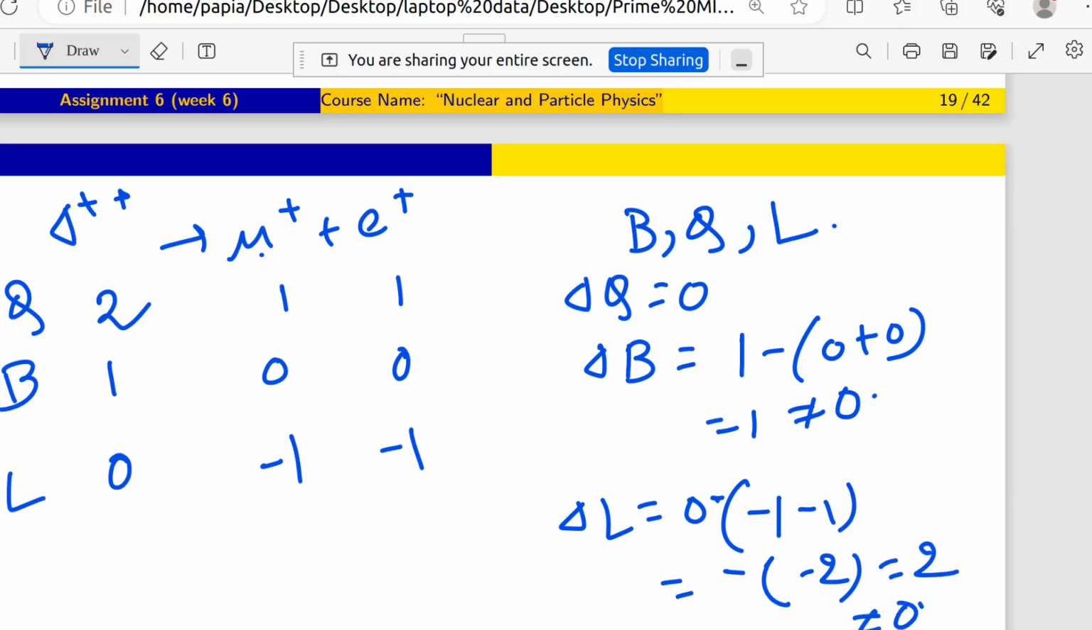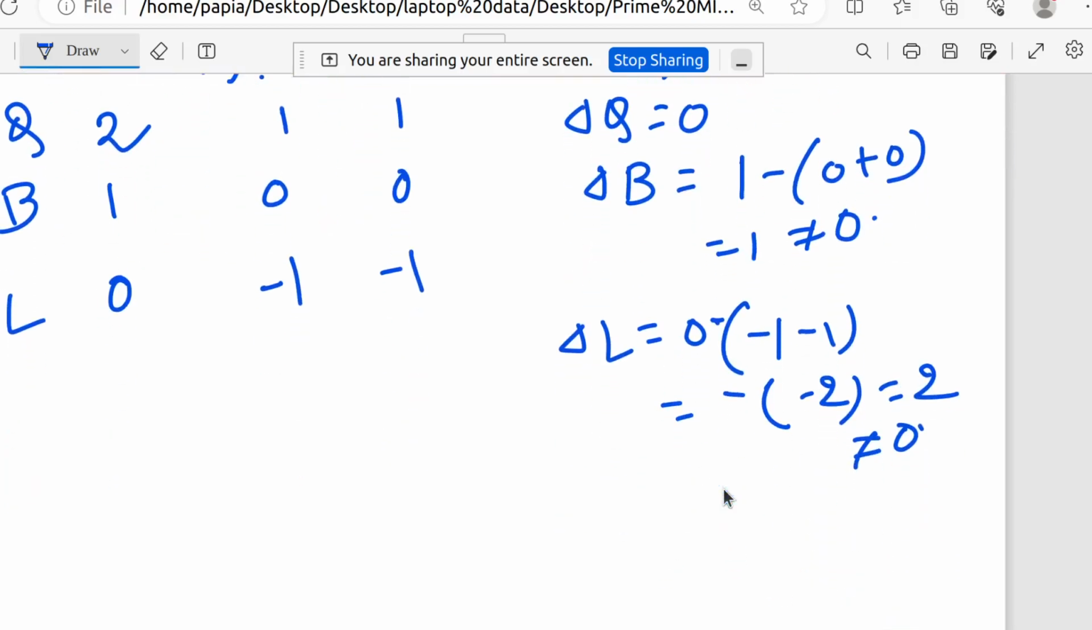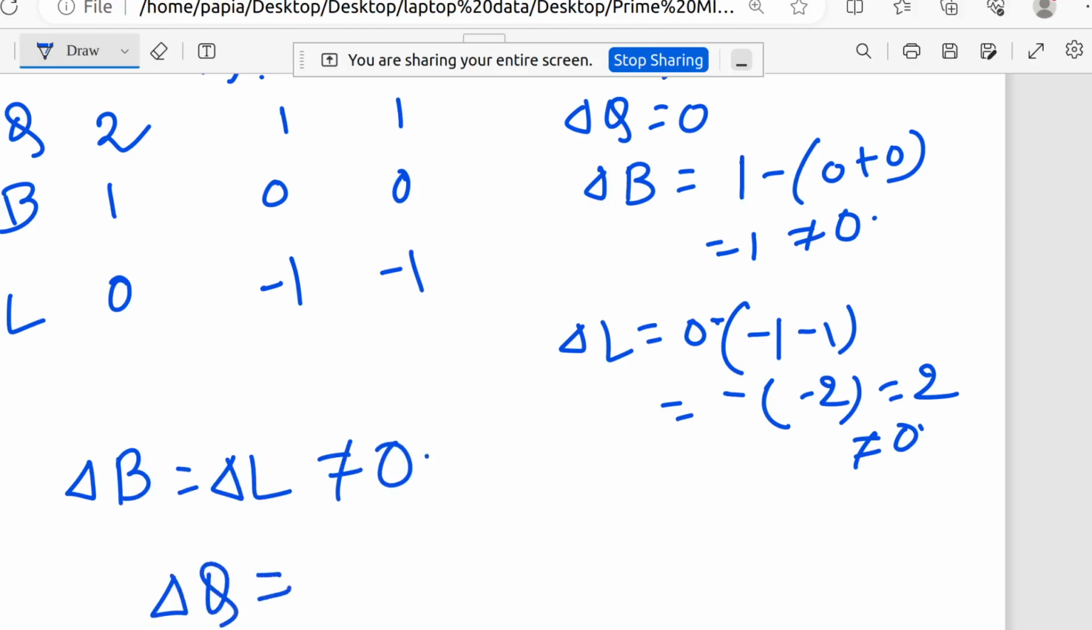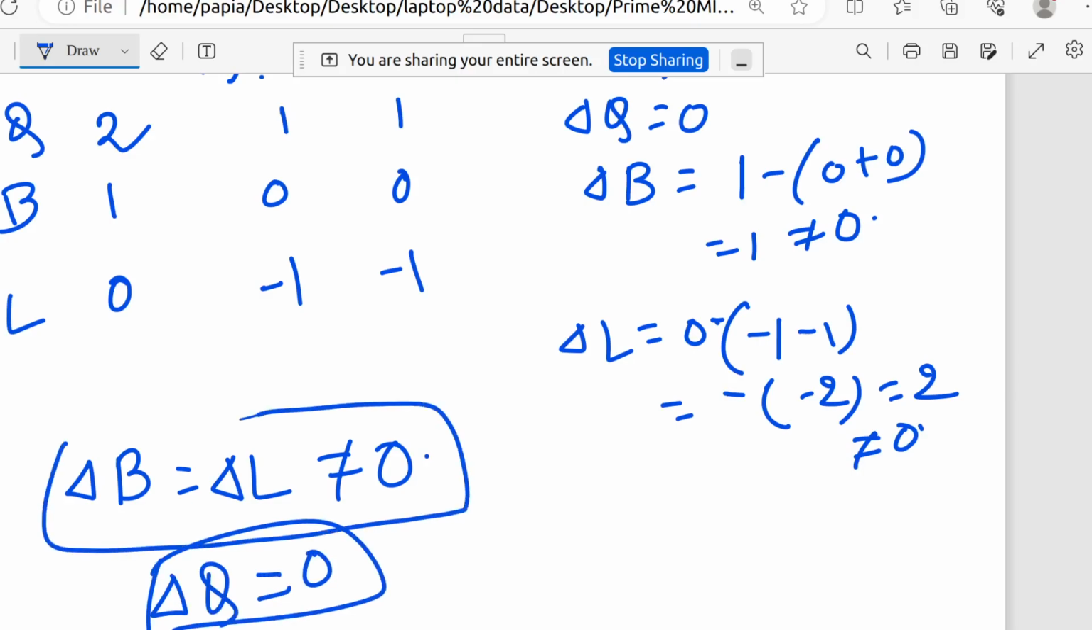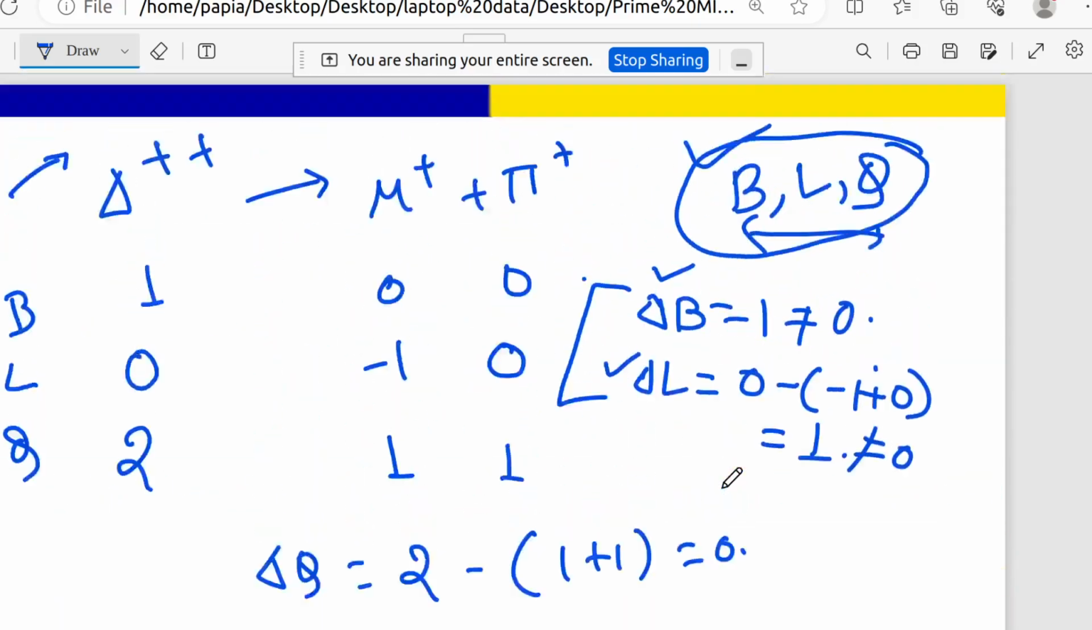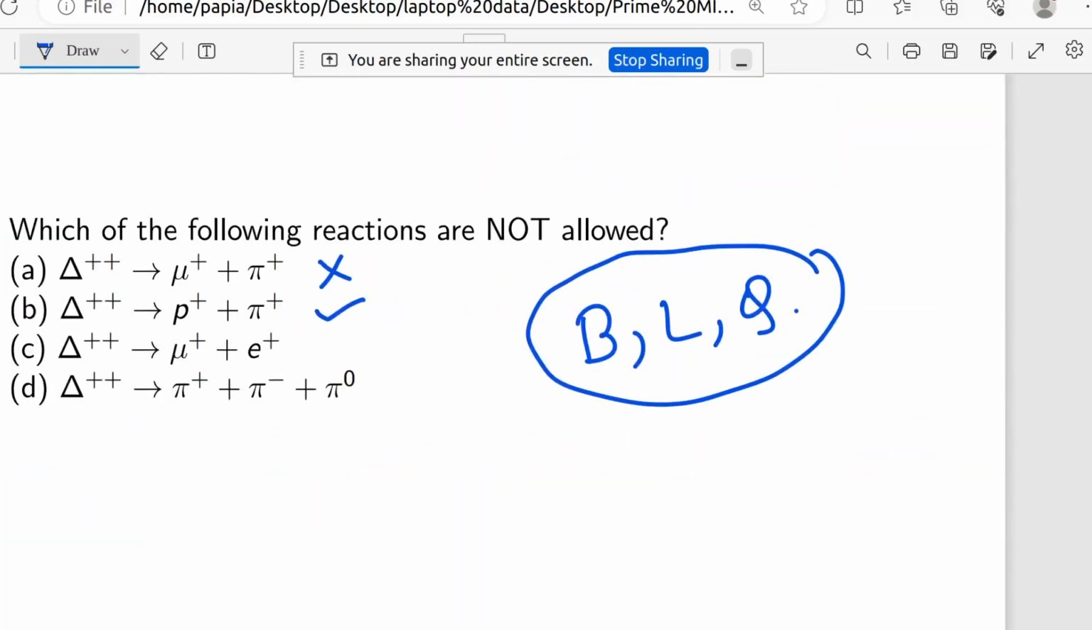So from that expression you can see that delta B and delta L are not equal to 0, delta Q is 0. But as delta B and delta L both are not equal to 0, that means the interaction is not possible. Now I am going to write here a cross mark.